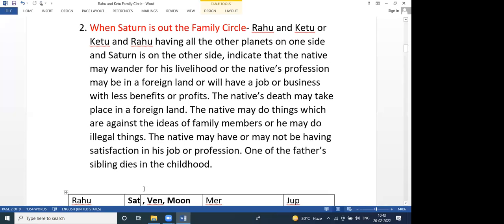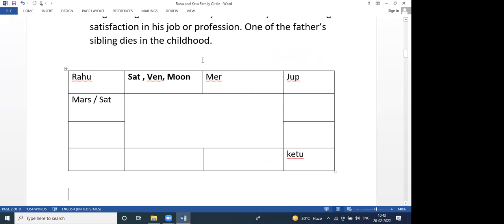So then we have to check Saturn. If Saturn is, for example, outside the family circle, we can predict that yes, you will settle in another country. For example, the Rahu Ketu family circle, and outside, Saturn is there. For example, Saturn is here.